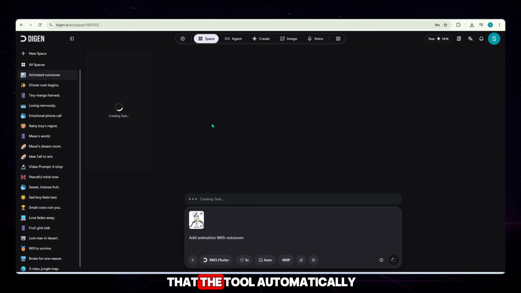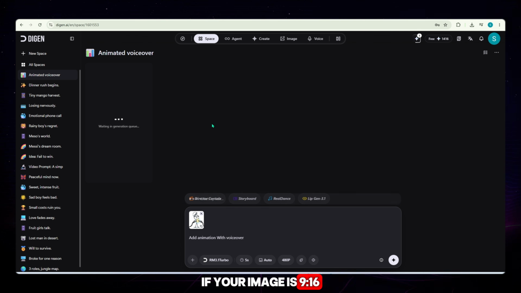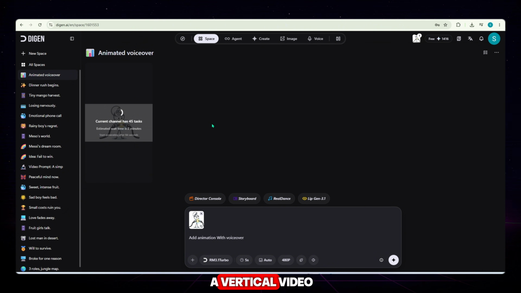Another great feature is that the tool automatically detects your image aspect ratio. If your image is 16:9, it will generate a landscape video. If your image is 9:16, it will automatically create a vertical video, which is perfect for YouTube Shorts, TikTok, and Instagram Reels. The estimated generation time is about 2 minutes, so all you need to do is wait patiently.